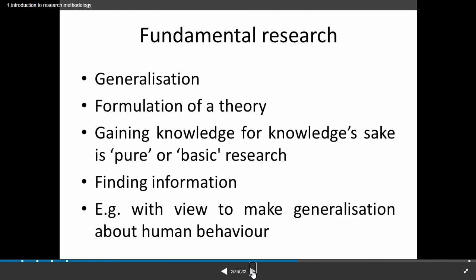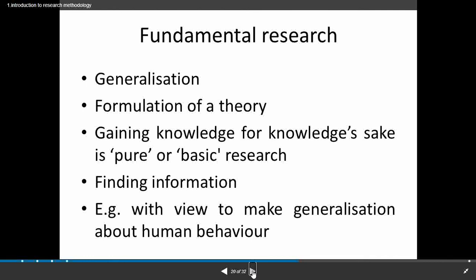And the next one is fundamental research. Fundamental research refers to generalization. What is generalization? It means we are going to explain things. Fundamental research involves the formulation of a theory, gaining knowledge for knowledge's sake, and is pure or basic research. It finds information, for example, with a view to make generalizations about human behavior.